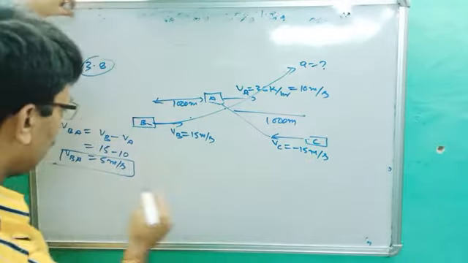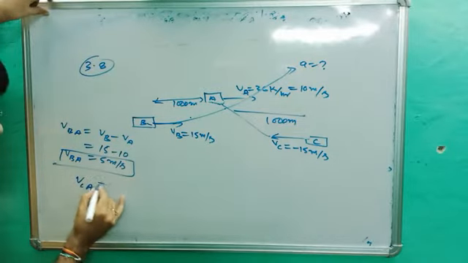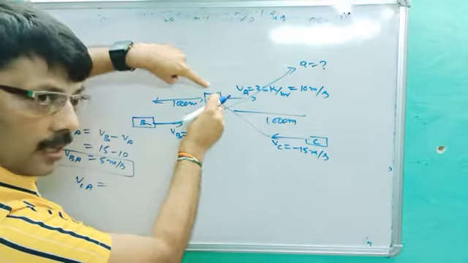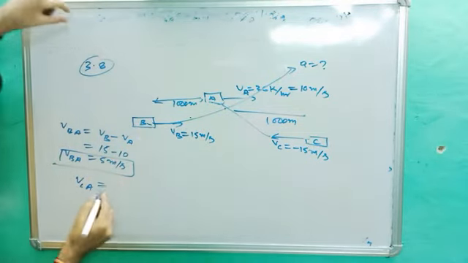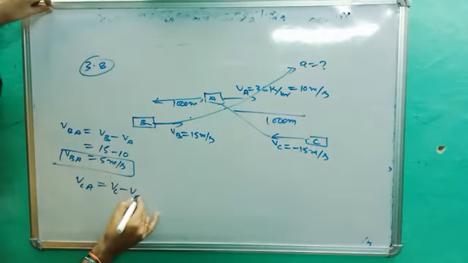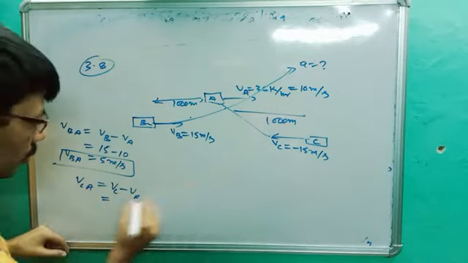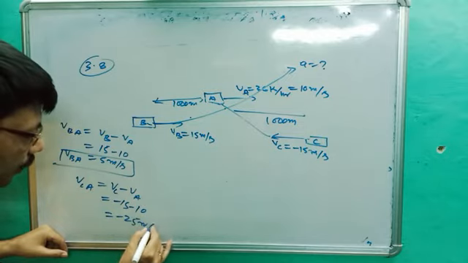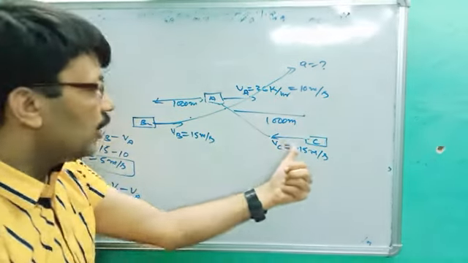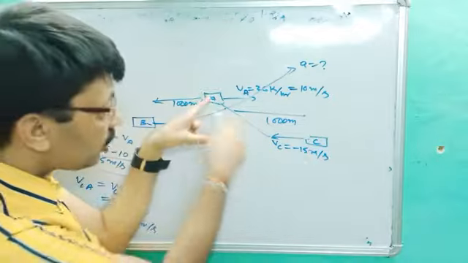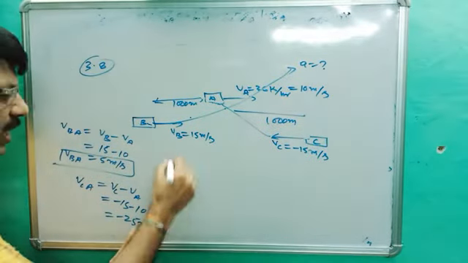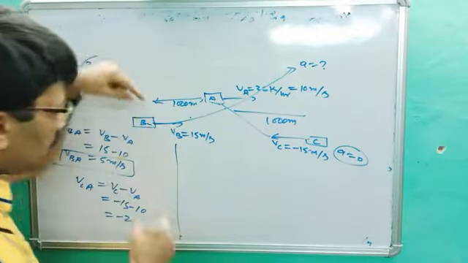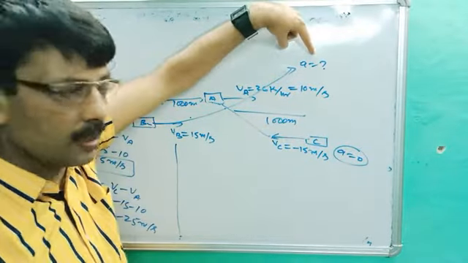Similarly, the velocity of C, VCA, because how much time C will take to reach A will decide the time for B. So what we get here? VC minus VA. So VC is minus 15 and minus 10, it will be minus 25 meter per second. It means C's velocity will not be 15, its relative velocity with respect to A will be minus 25 meter per second. Okay, but its acceleration is 0. It is not going to accelerate. B decides to overtake. So B has an acceleration but not C.